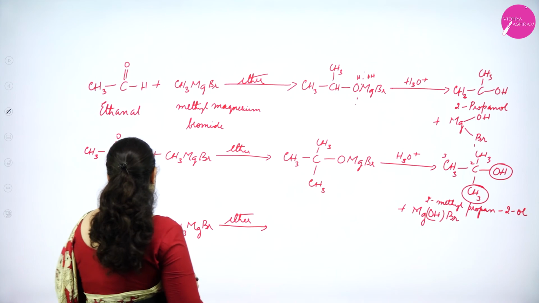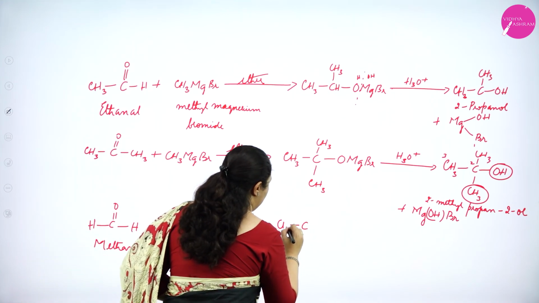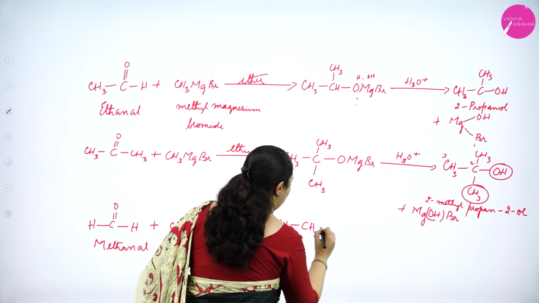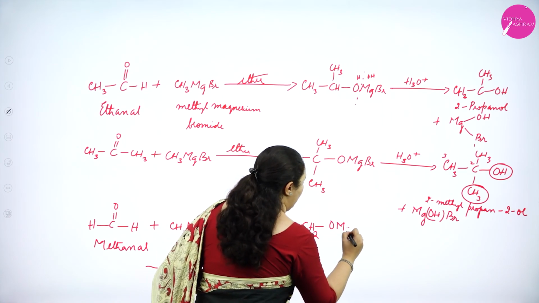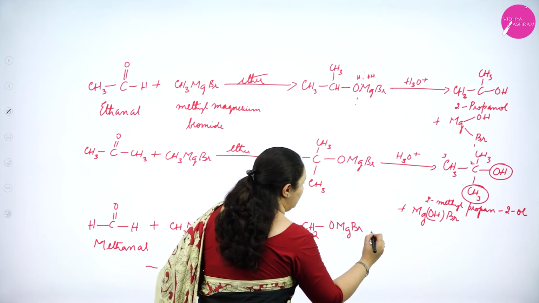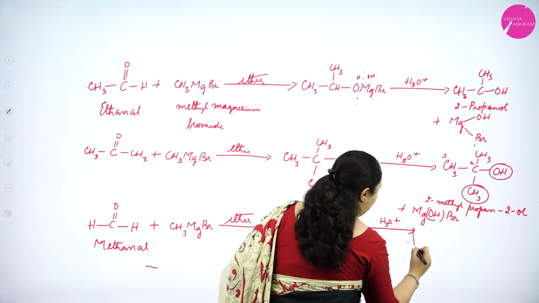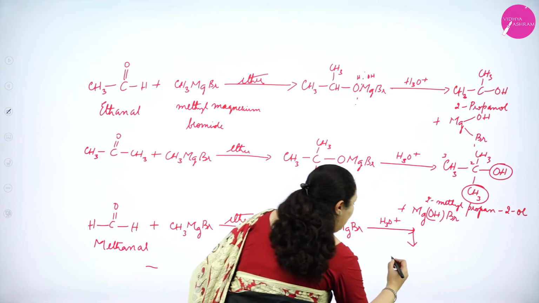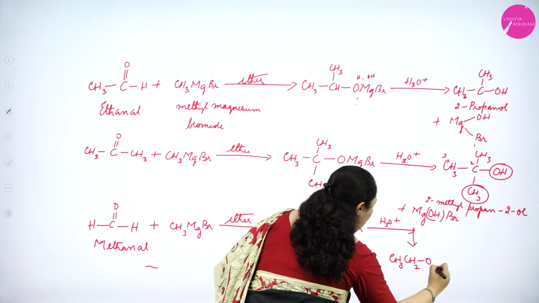What will I get? The CH3 group will get added to the carbon atom, so I will get CH3, and I have 2 hydrogen atoms which I will write as CH2, and then OMgBr. Further on hydrolysis, H3O plus, I will write the product below just for convenience. I will get CH3CH2OH, correct?